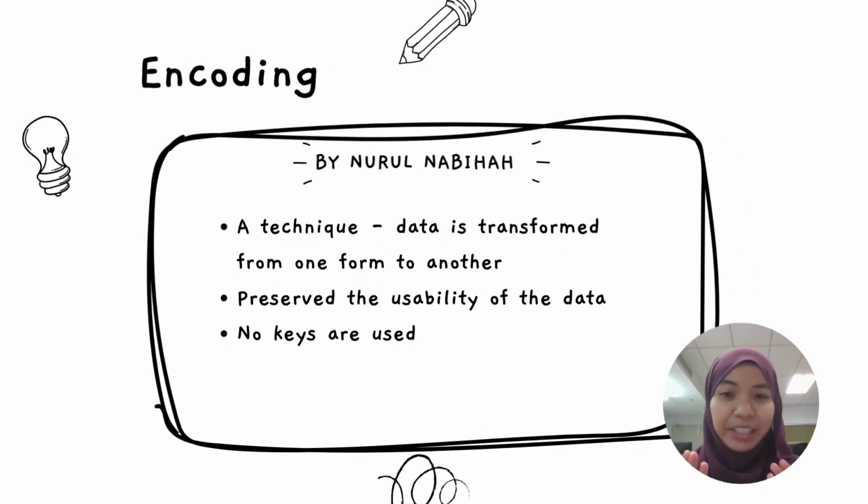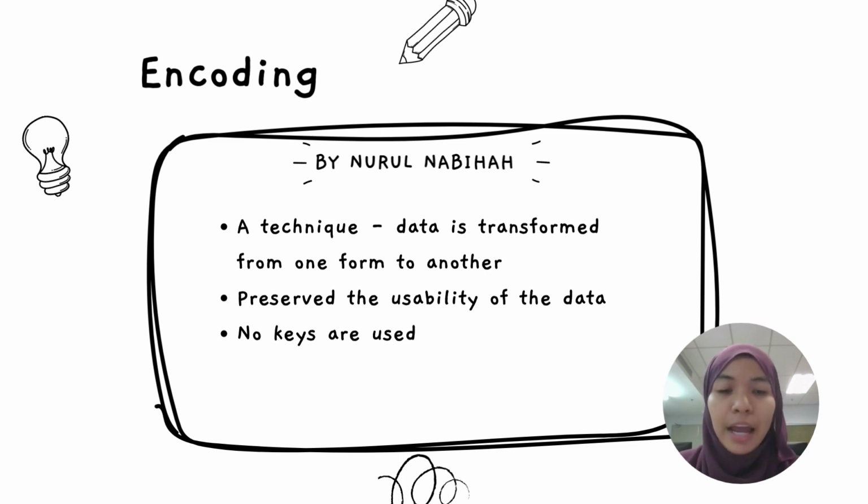For encoding, in the encoding method, data is transformed from one form to another. The main aim of encoding is to transform data into a form that is readable by most systems or that can be used by any external process. It cannot be used for securing data because various publicly available algorithms are used for encoding. Encoding is also used to preserve the usability of the data, and no keys are used in encoding.